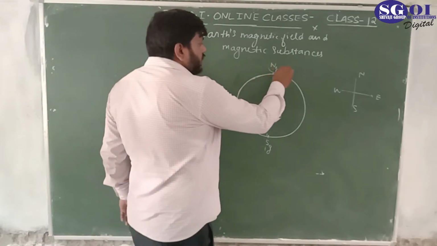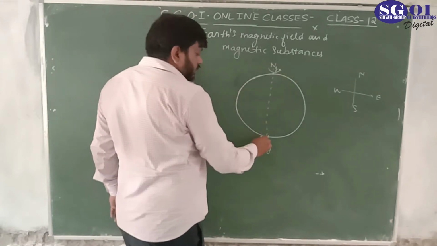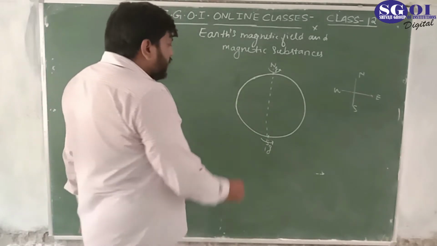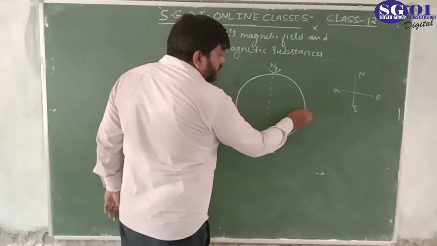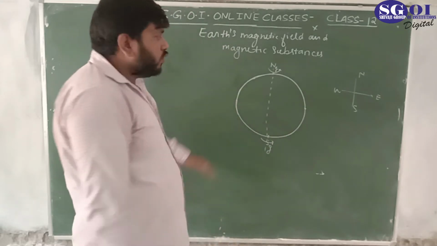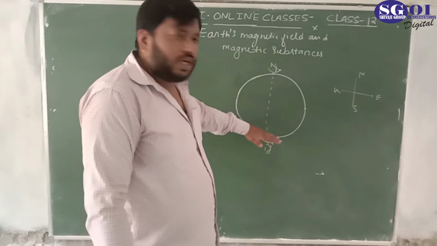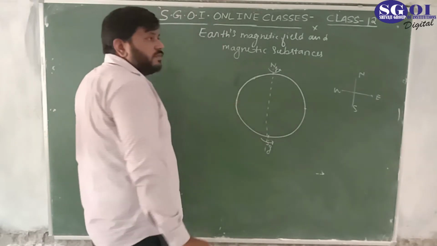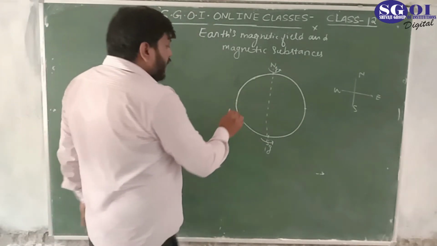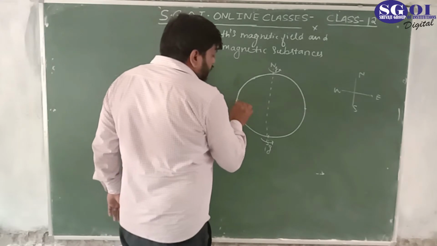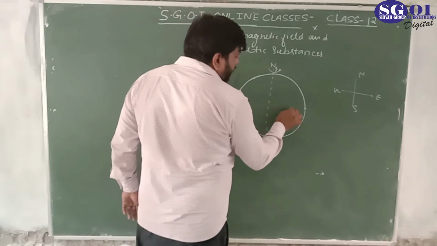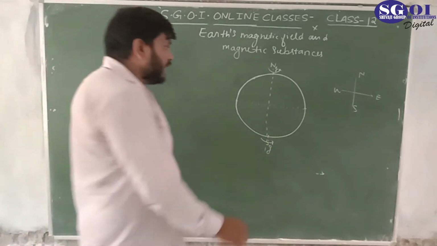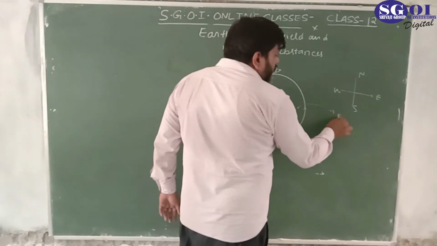The earth is flat at the poles, so the distance between these 2 points will be maximum, and this line joining like this from the center is called the equator.